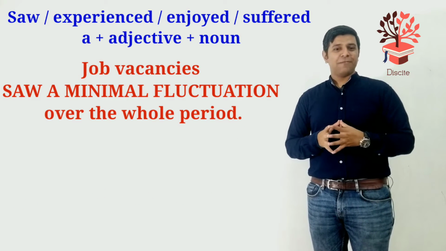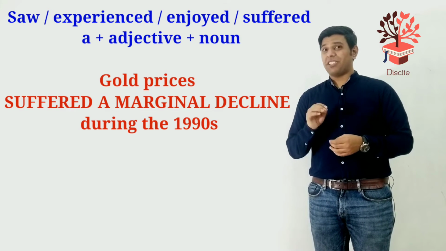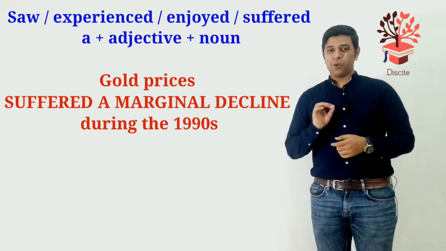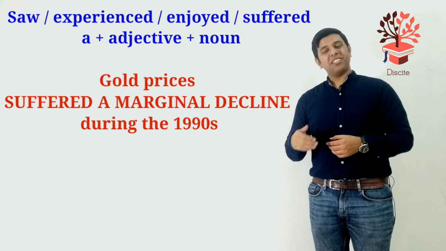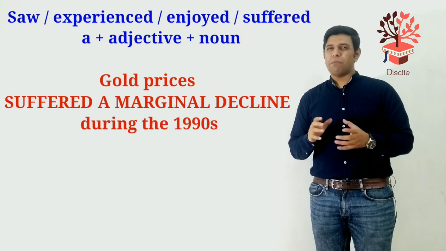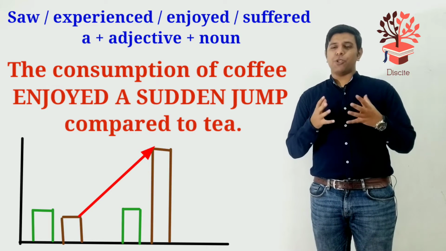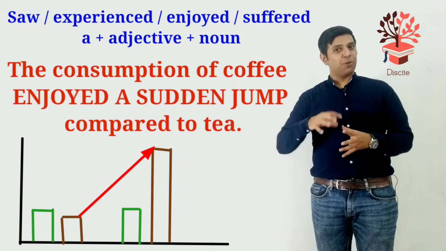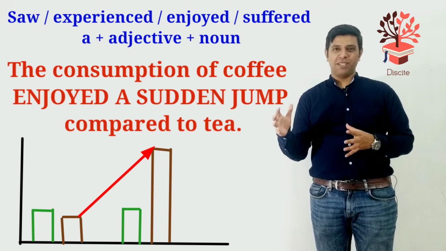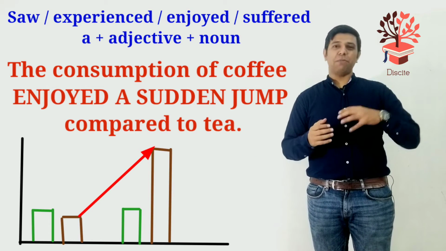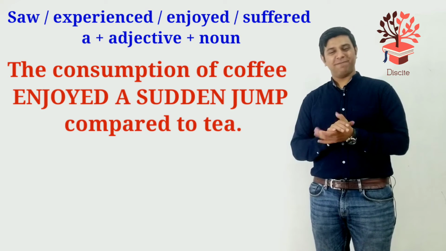The next sentence is, gold prices suffered a marginal decline during the 1990s. So, marginal decline. Then, the consumption of coffee enjoyed a sudden jump. I told you enjoyed is a positive word. So the consumption of coffee enjoyed a sudden jump compared to tea. It means people started drinking more coffee all of a sudden compared to tea.